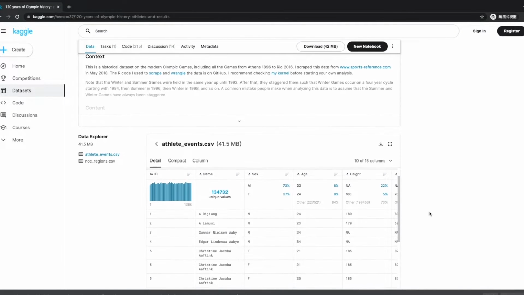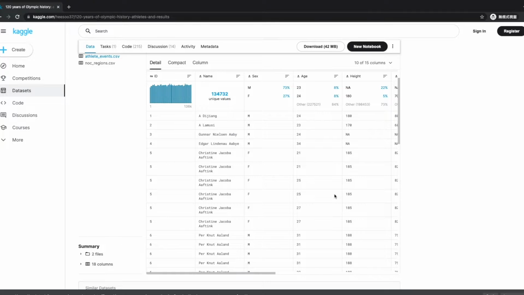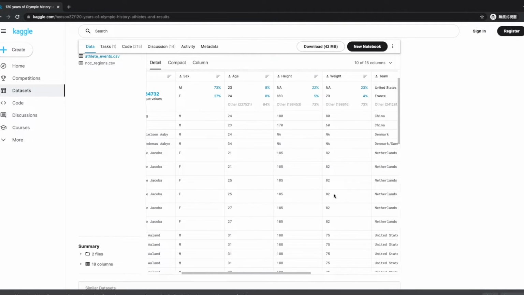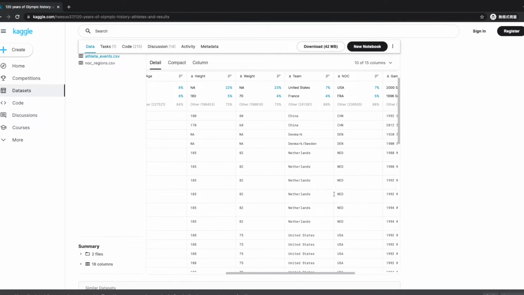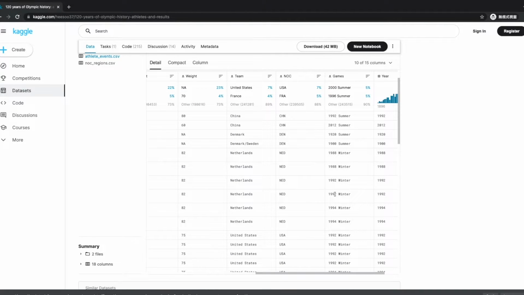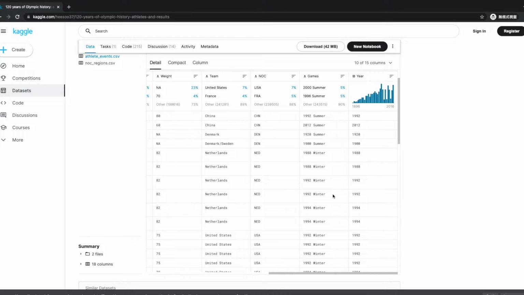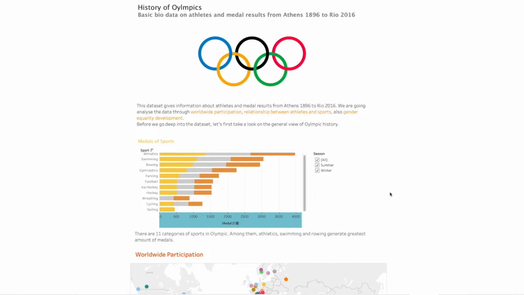As we see, this dataset has the athletes' names and some say age, height, and weight, and where they are from. Second is which games they played. Finally, it has the year for us to analyze. This dataset gives information about the athletes and medal results from Athens 1896 to Rio 2016.